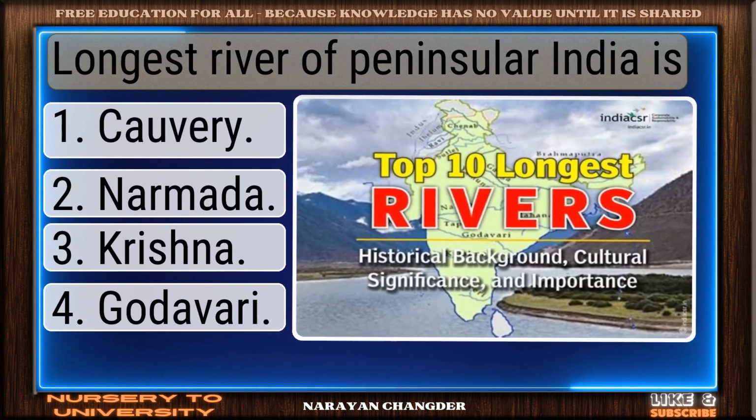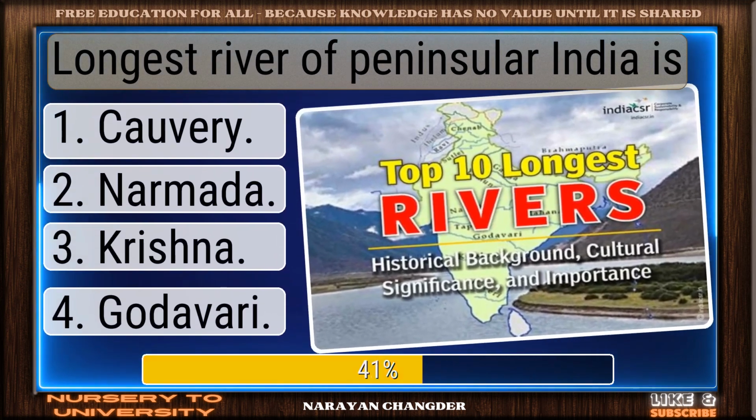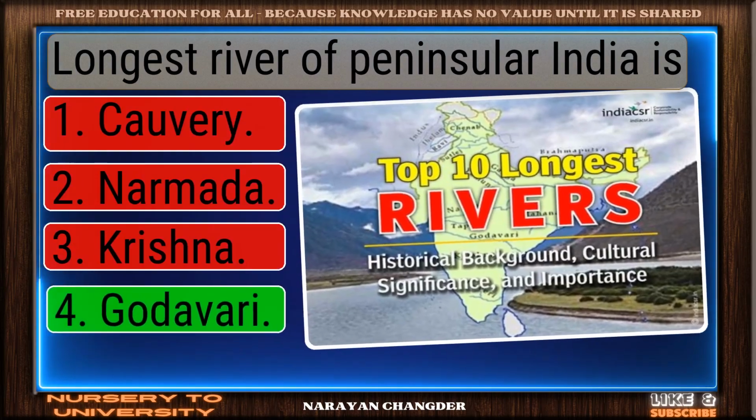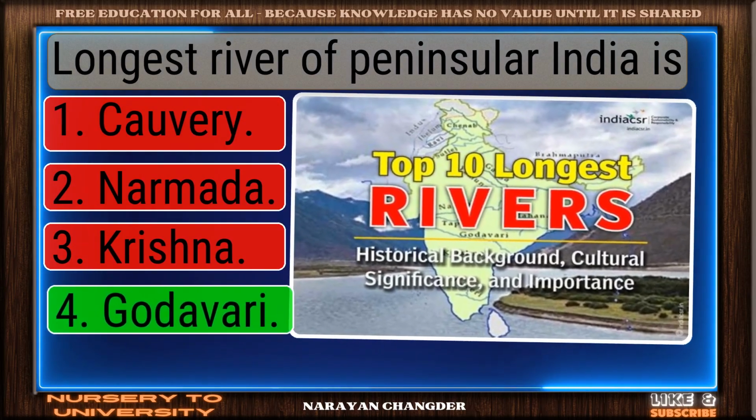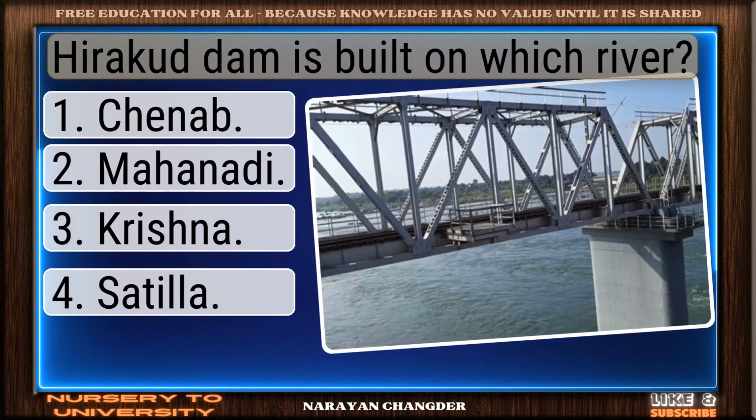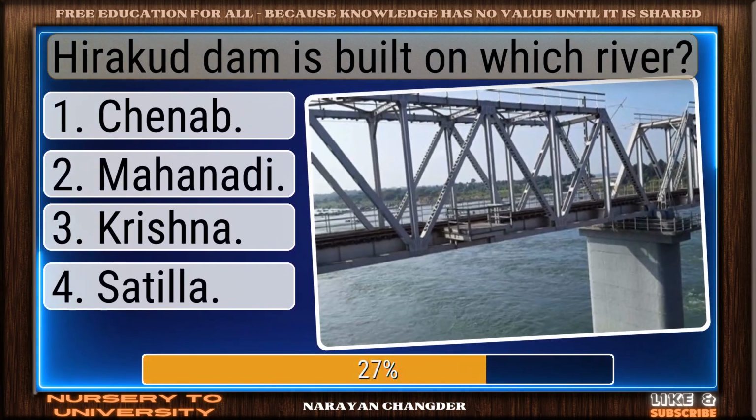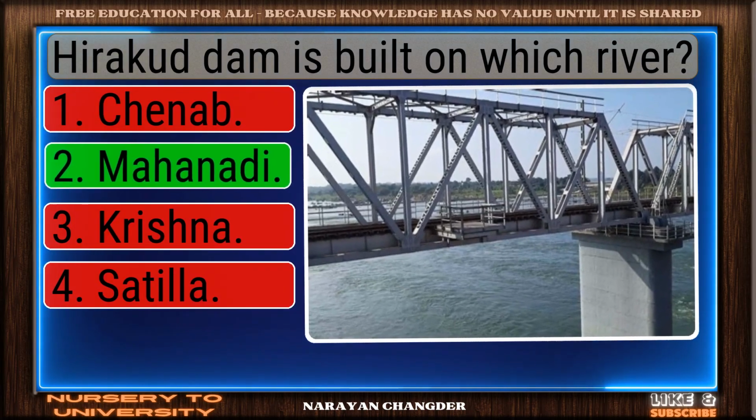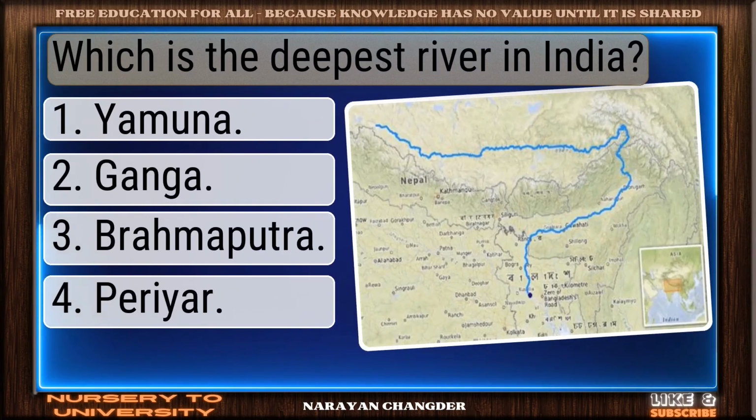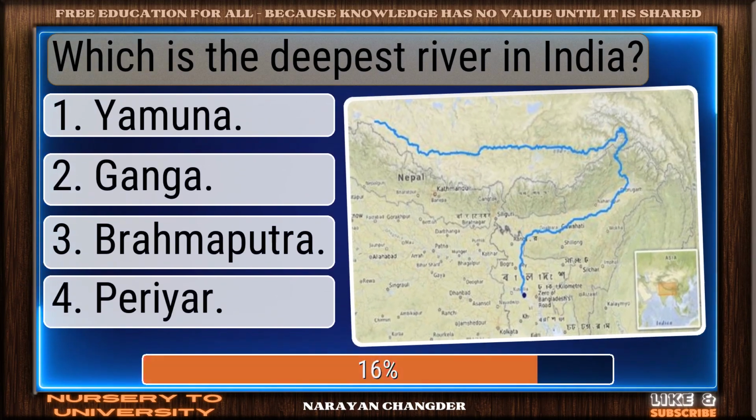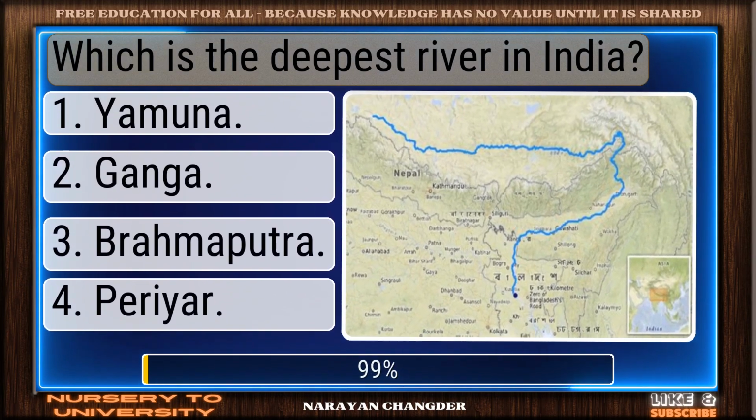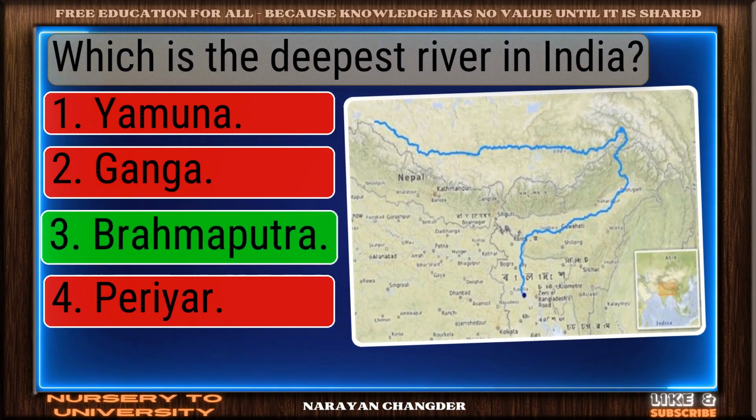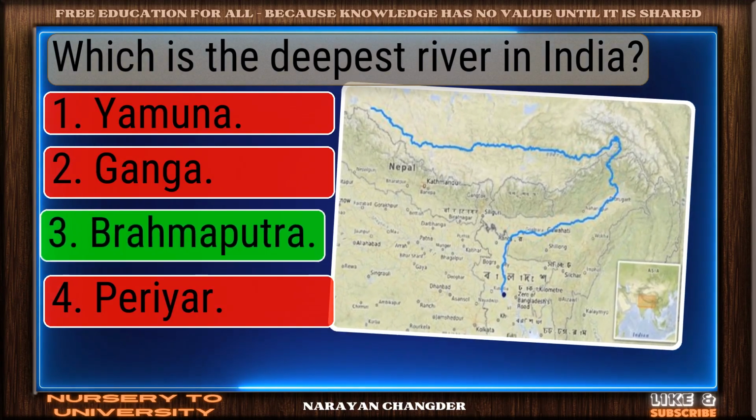Longest river of peninsular India is? Smart pick. Godavari is the correct choice. Hirakud Dam is built on which river? You chose Mahanadi, and it is correct. Which is the deepest river in India? Smart move. Brahmaputra is an accurate answer.